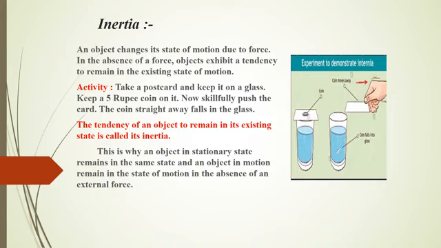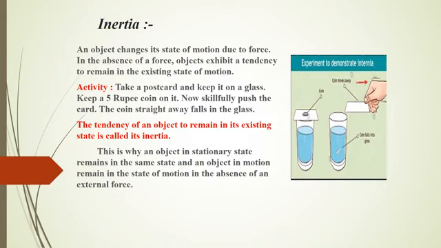Activity: take a postcard and keep it on a glass. Keep a 5 rupee coin on it as shown in the diagram here. See the diagram? Now skillfully push the card. What do you observe here? Is the coin also in motion along with the postcard? No. The coin straight away falls in the glass.